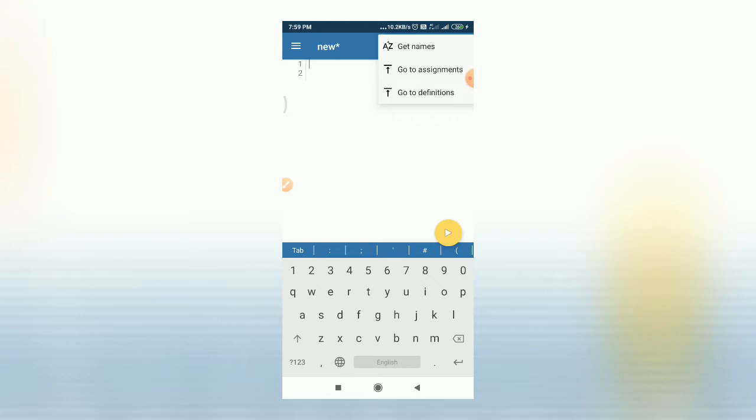So first option, get names. If you have any program which is written within this editor, it will show you all identifier names from that particular program. Then to jump to specific assignment statements, you can use this go to assignments option. Then go to definitions, this option can be used to jump to a specific definition.